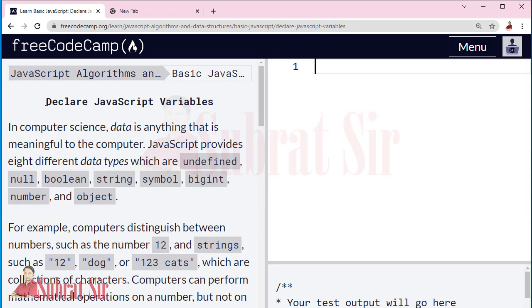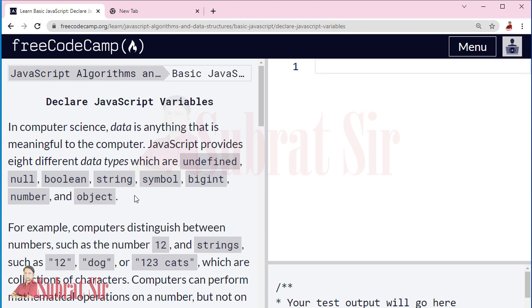Then, declare JavaScript variables. In computer science, data is anything that is meaningful to the computer. JavaScript provides 8 different data types, which are undefined, null, boolean, string, symbol, bigint, number, and object.